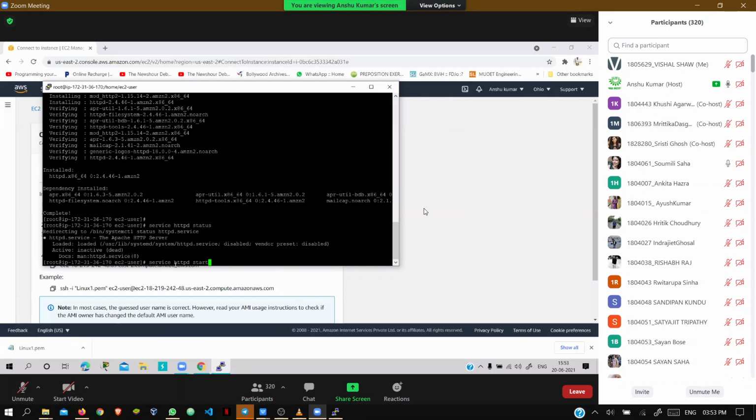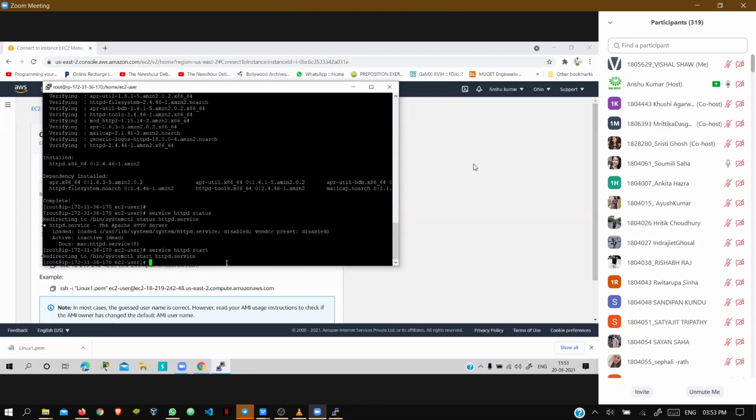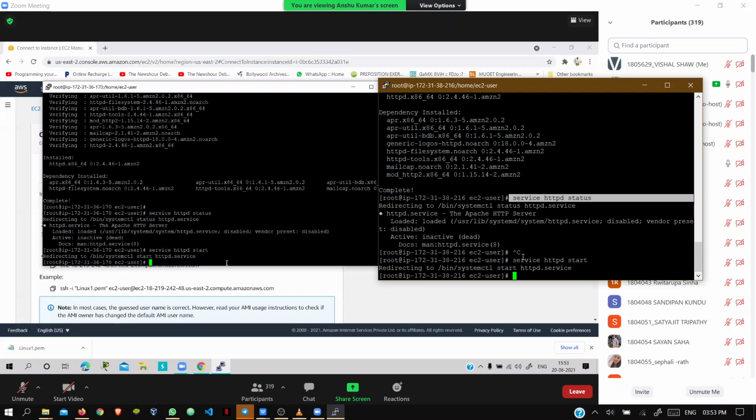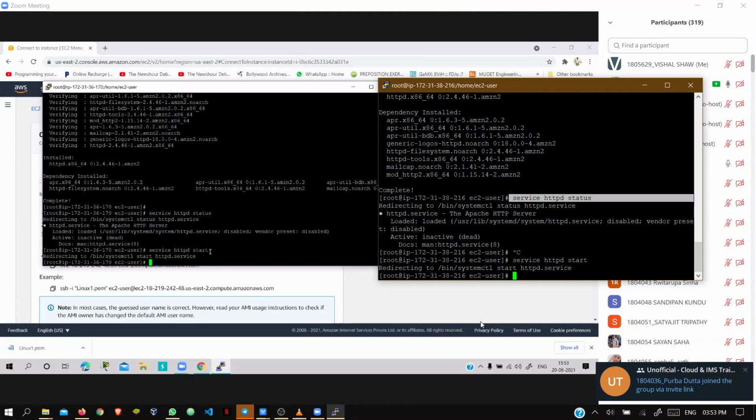Just check on the screen. Service httpd start. Done. Then press enter. Okay. Now once you press enter, find the status. What is going on here? Just see that service httpd start. Now it's not showing inactive or anything, so your server has been started.